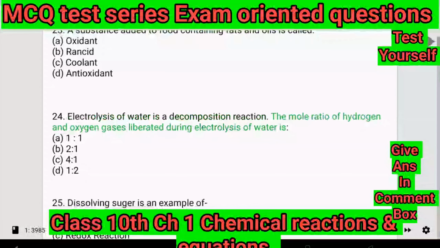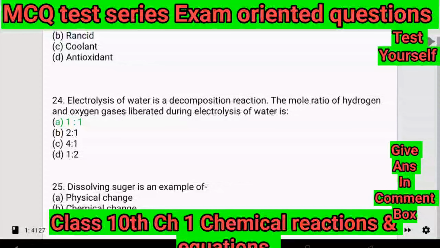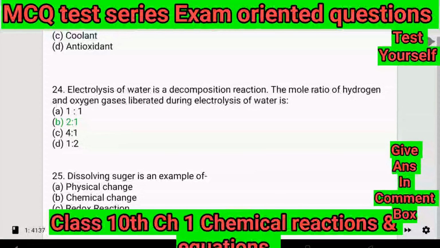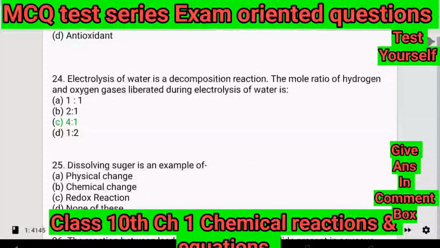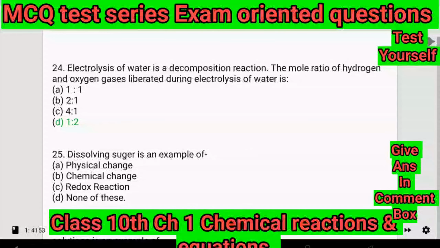24. Electrolysis of water is a decomposition reaction. The mole ratio of hydrogen and oxygen gases liberated during electrolysis of water is: A. 1, 1. B. 2, 1. C. 4, 1. D. 1, 2.